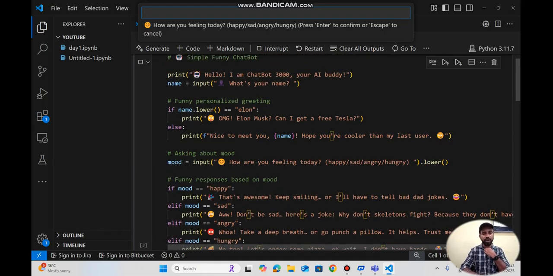Your name is taken as an input, and then it will go here and convert it to lower case. If it is not equal to Elan, we think that the chatbot has already been interacting with multiple users previously.